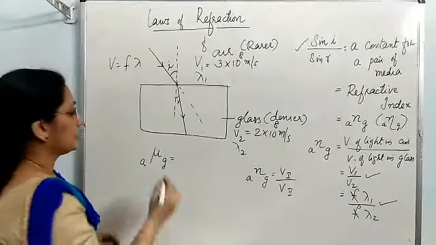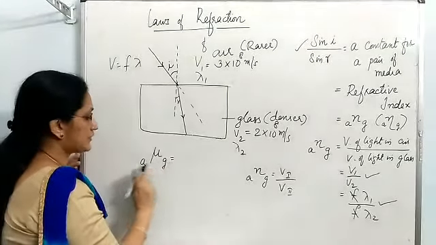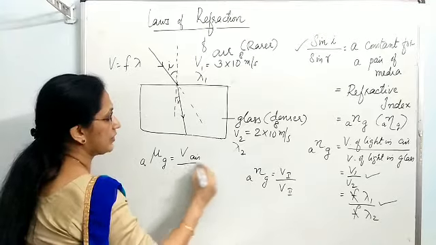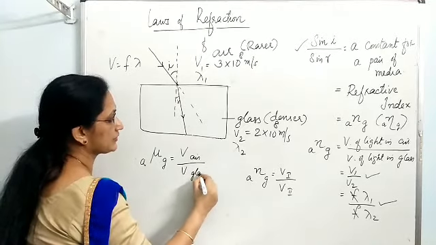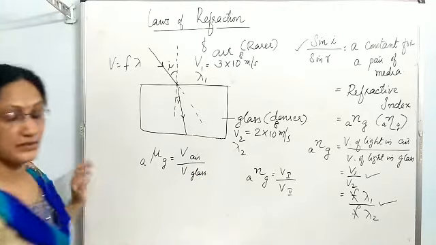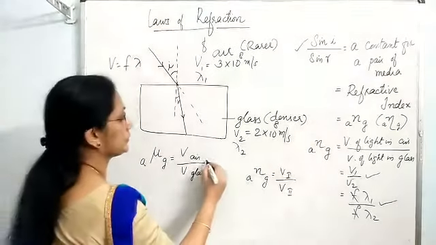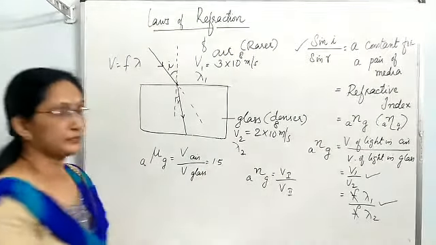Now, refractive index of glass with respect to air, formula is velocity of light in air upon velocity of light in glass. Its value is 1.5.